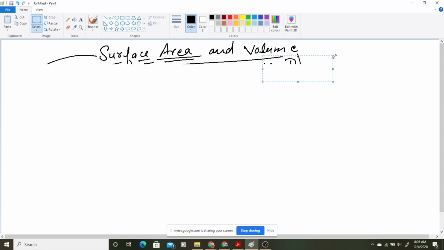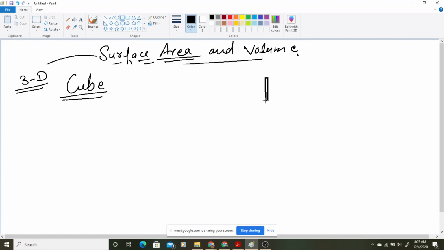The first kind of 3-dimensional figure that we are having is cube. Now how will you define a cube? A cube is having what? A 3-dimensional shape made up of squares. Yes, you can say it, and all its length, breadth and height are equal. Okay, a 3-dimensional shape that is having all length, breadth and height equal is what? It is a cube. Suppose I am drawing a cube here, this one.